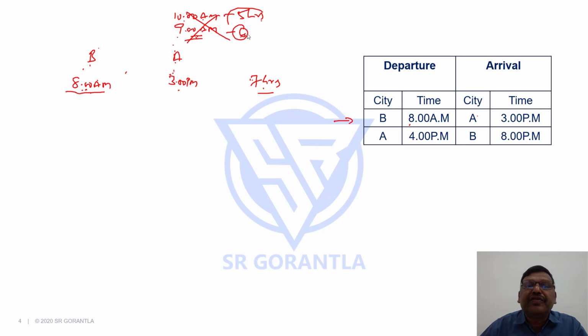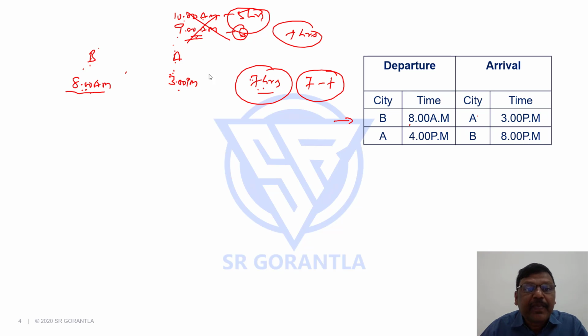Say the difference between these two time zones is T hours. So the journey time is not going to be 7 hours. The actual journey time will be 7 minus T hours. Why? When it started at 8 a.m. in city B's time zone, at that point in time in city A, the time would have been ahead. It is not 8, it may be something else. So from that time to 3 p.m. A, if you consider both local times of A, the journey time will be 7 minus T hours.